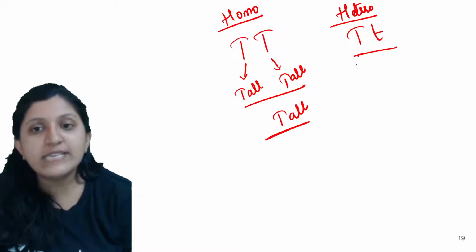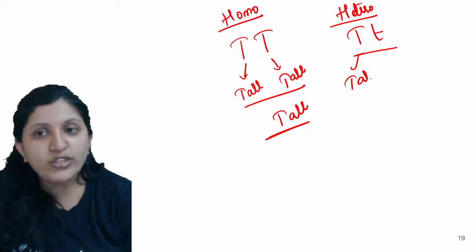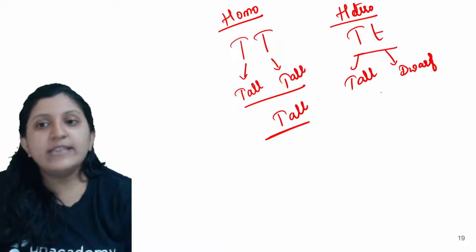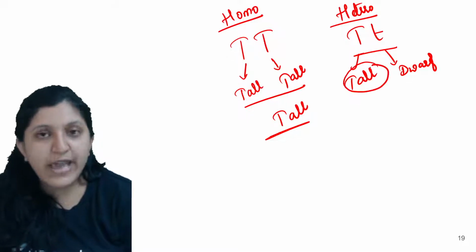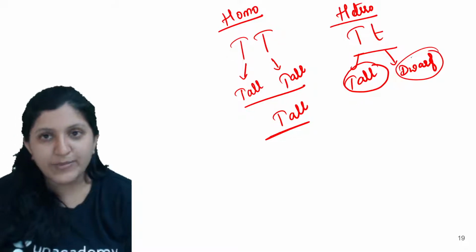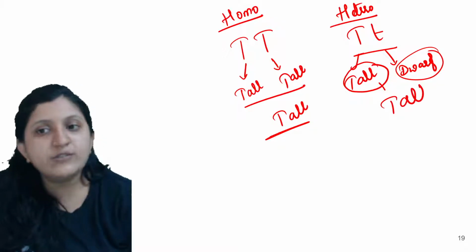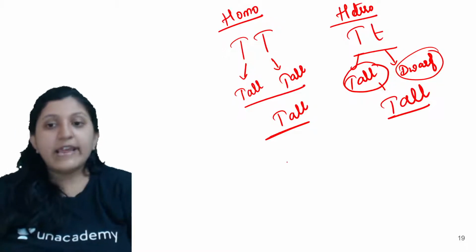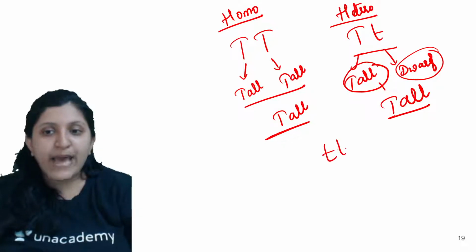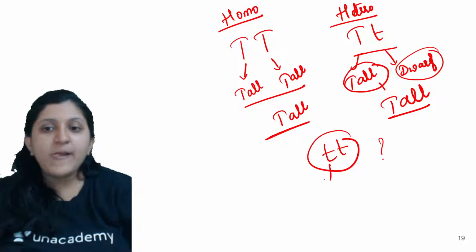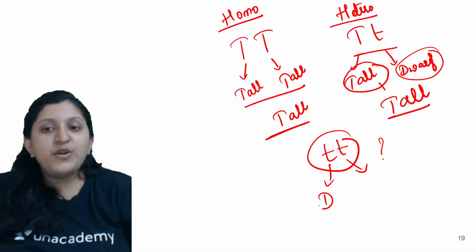Here you can see that one allele is for tallness, the other one is for dwarfness. In this case this is expressed and this is not expressed. Since this is expressed, this particular plant is also going to be tall. Then how do we have a dwarf plant? Dwarf is expressed only when both the alleles are dwarf.